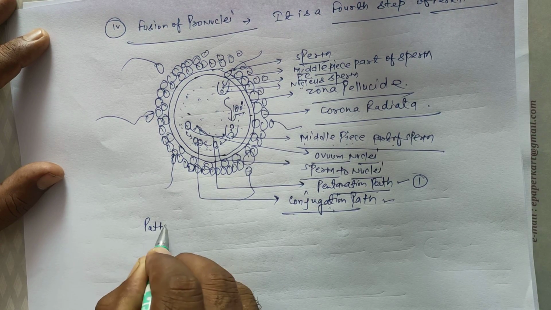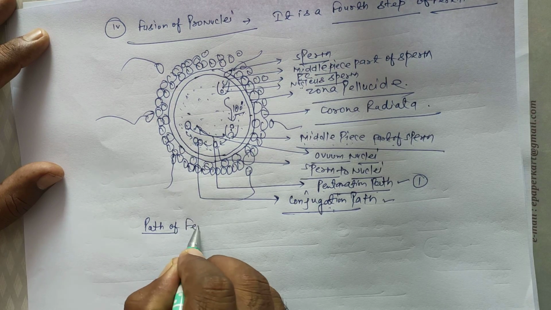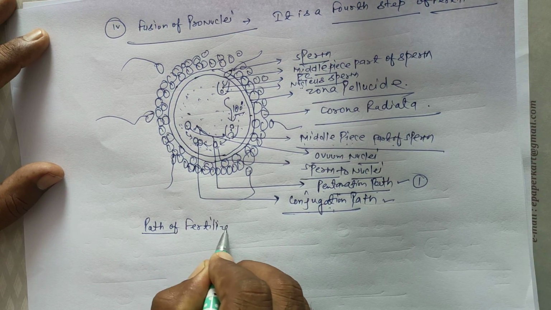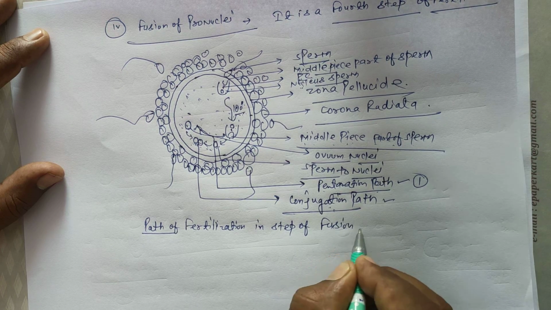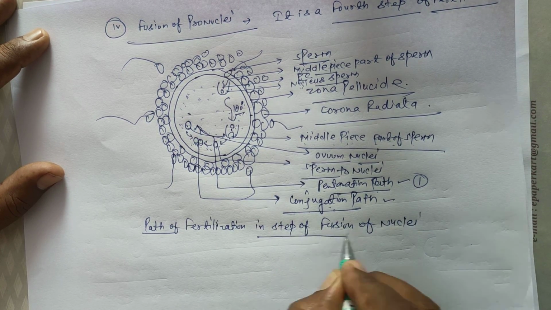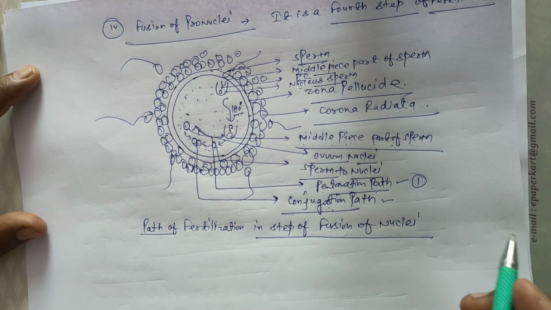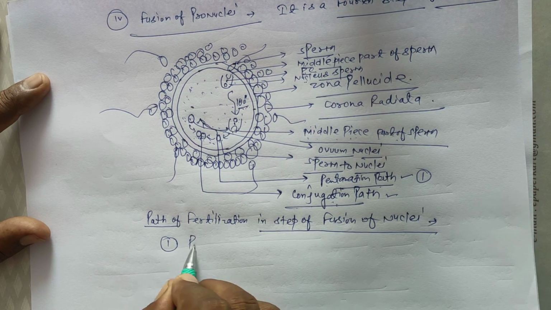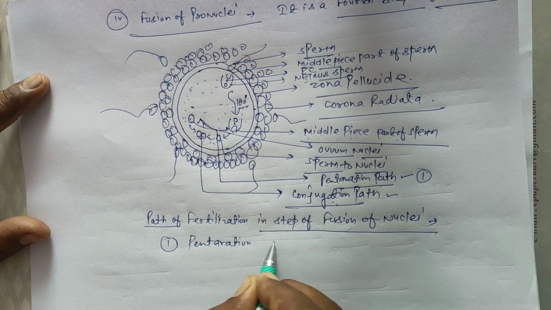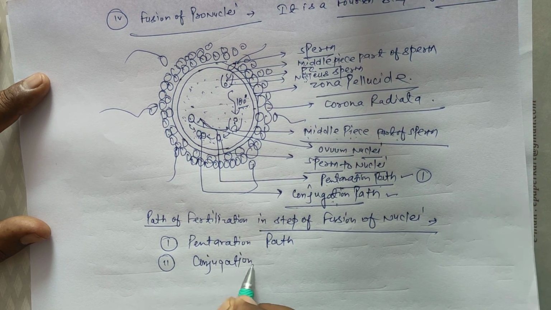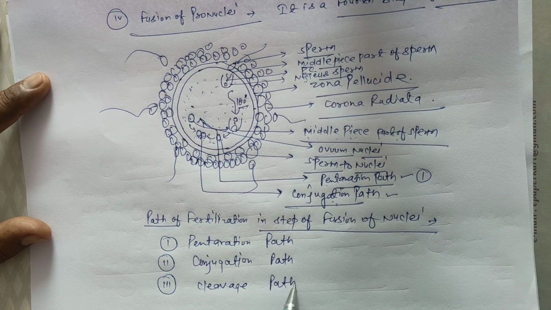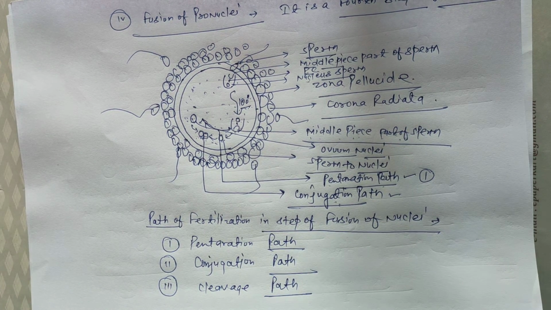The steps in the fusion of nuclei are: first the penetration path, second the conjunction path, third the cleavage path.